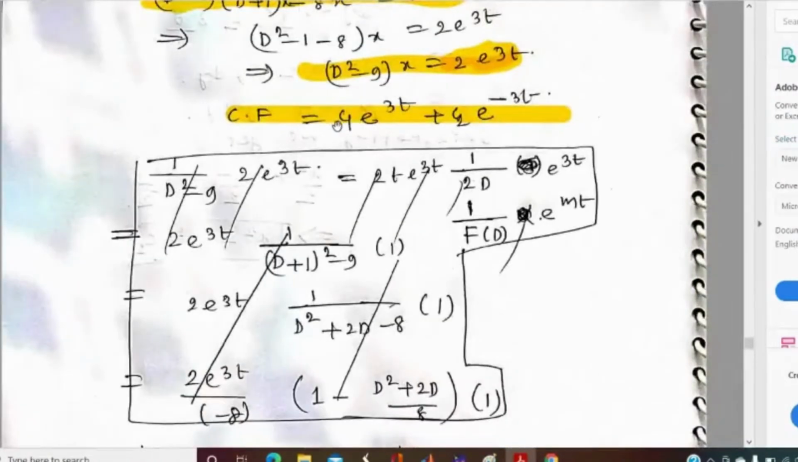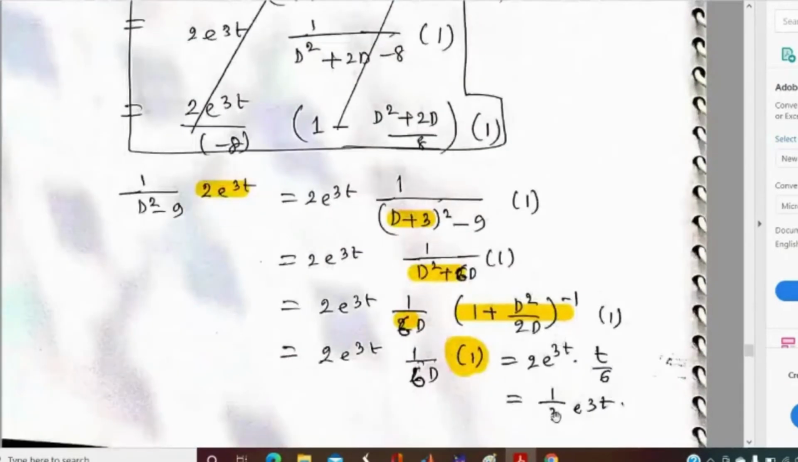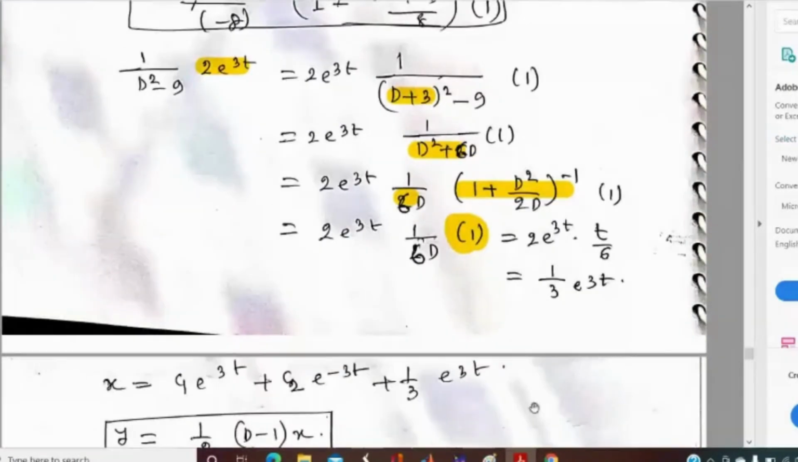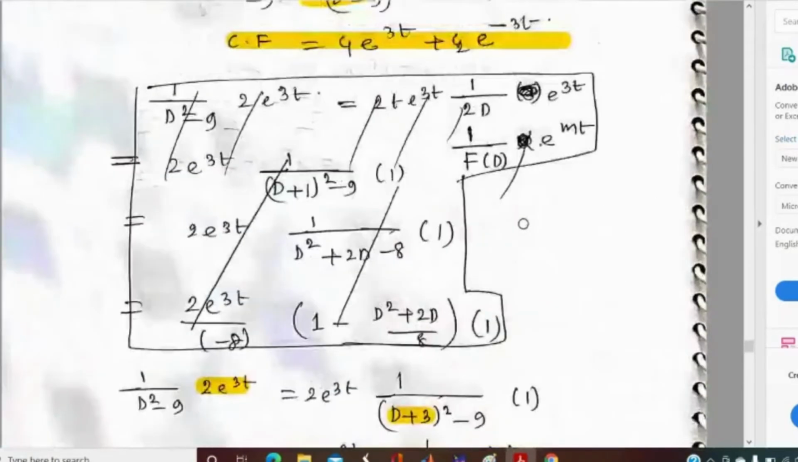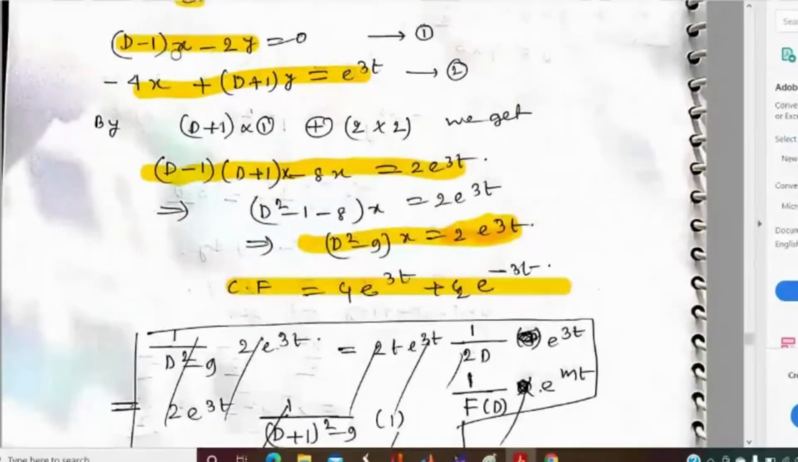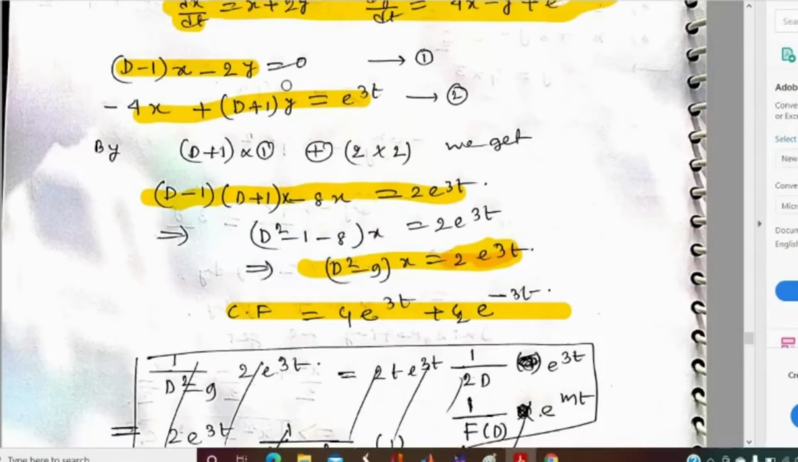Value of x will be CF plus PI. PI means 1 by 3 to the power 3t, and the value of x will give us x equal to this expression. Now we can find the value of y in a similar way by cancelling x,